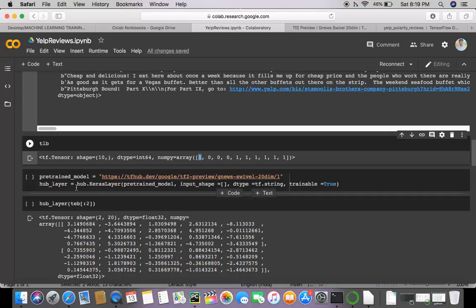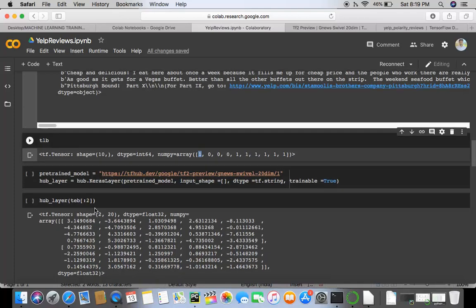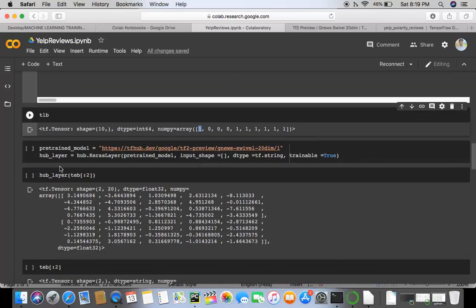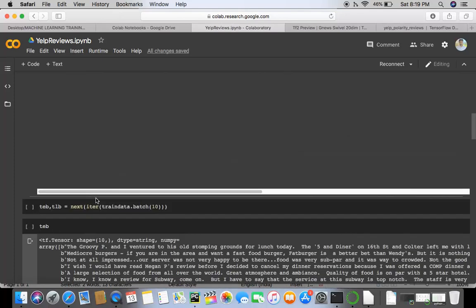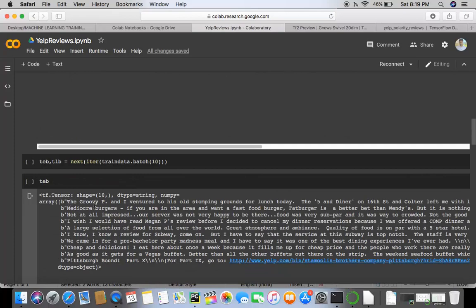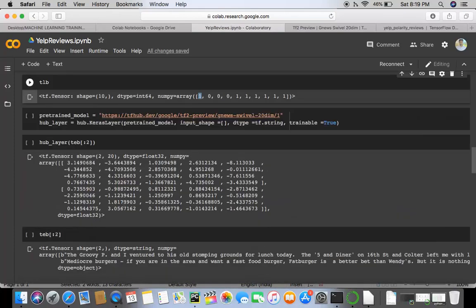So my input layer, which is going to be the hub layer, is going to be trained by this model which is already available on the internet. And then if I see my hub layer after training, we see that these English reviews have been turned into an array of numbers.